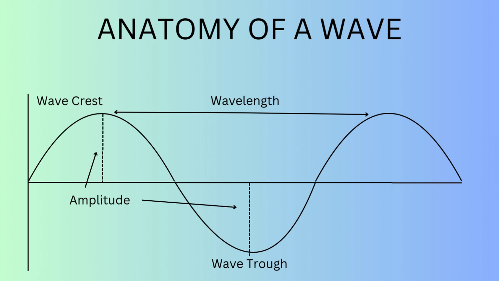The anatomy of a wave includes 4 different characteristics. First off is the wave crest. It's the highest part of the wave. Second is the wave trough, the lowest part of a wave. Thirdly, the amplitude is the vertical distance from the center line to either the wave trough or the wave crest. Lastly, the wavelength is the distance between 2 consecutive wave crests or between 2 consecutive wave troughs.